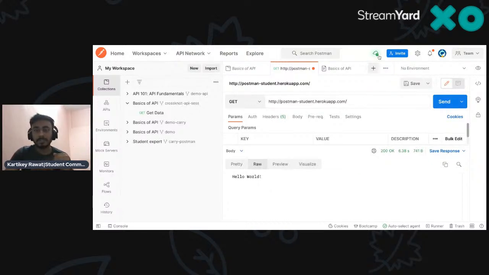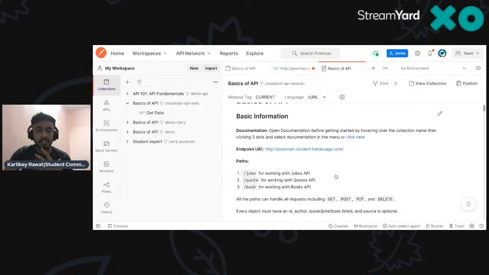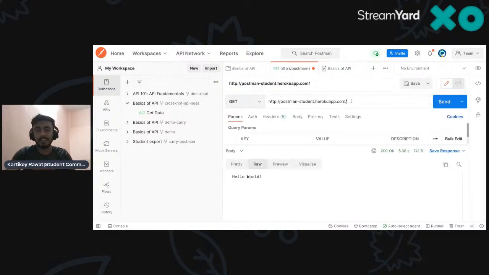There are actually different types of APIs created by Postman. If you see the documentation, you will see jokes API, quote APIs, and books API. Right now I'm going for the books, for the easy phase. So let me write book here and send this one.